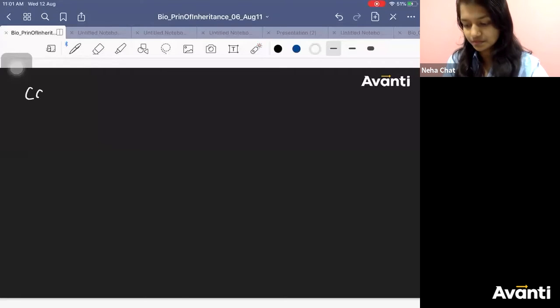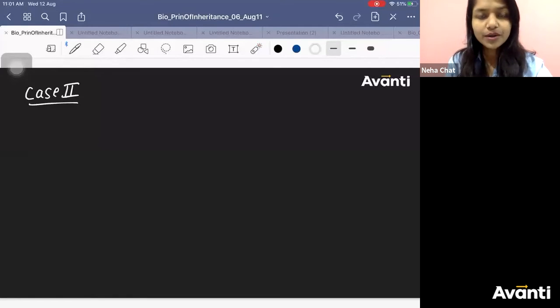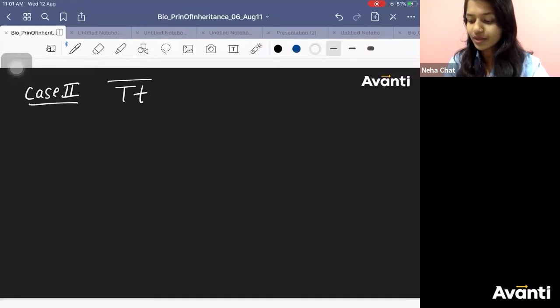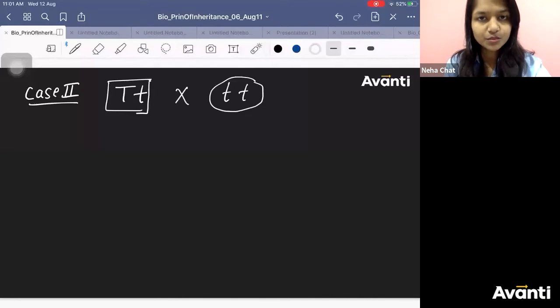Case 2. Case 2 can be what? I am just assuming the plant can have capital T small t. Now, this we know, that we are crossing it with small t, small t.